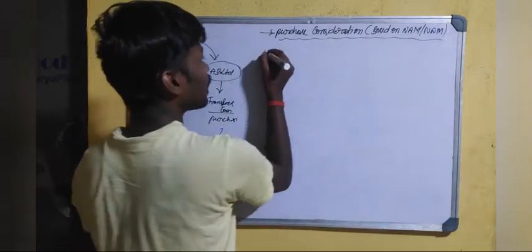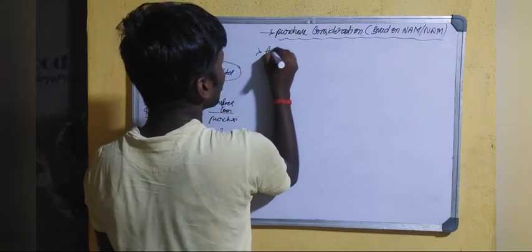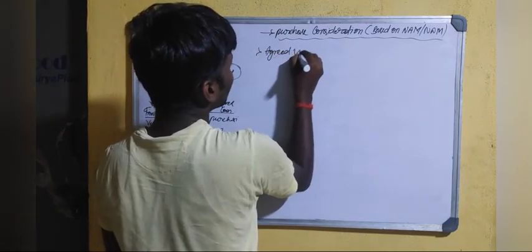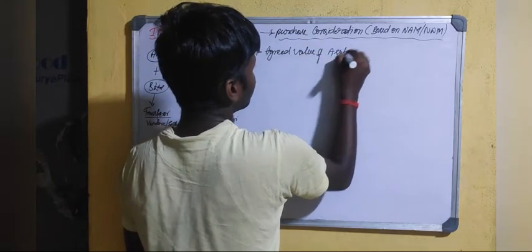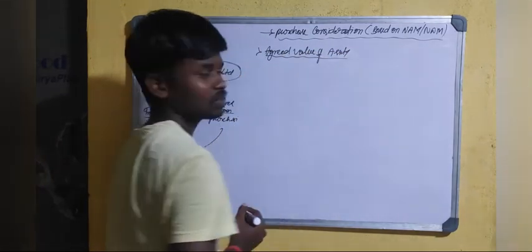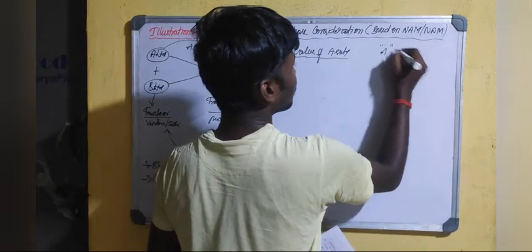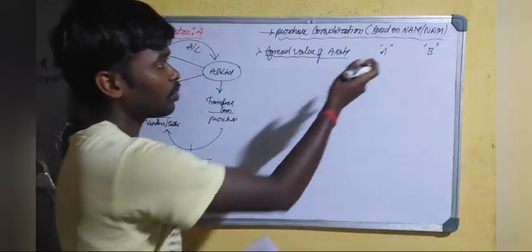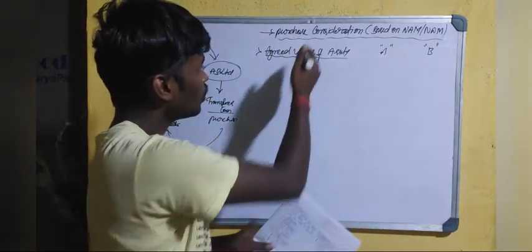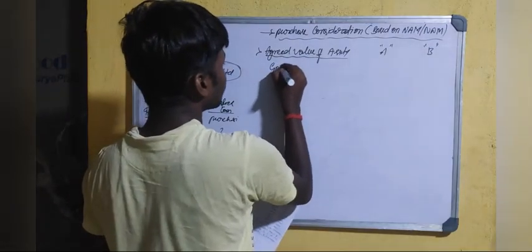So first we have to take the total agreed value of assets, right? There are two companies given, A and B. So we first have to write down how many assets are being taken over from A company and how many from B company. Okay, so what are the assets? So goodwill,